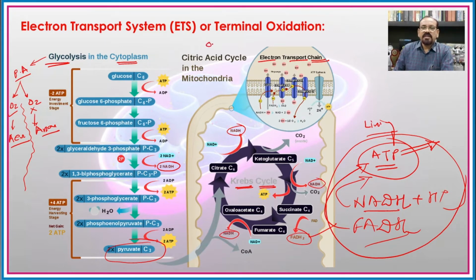The oxidative decarboxylation and the citric acid cycle, or the tricarboxylic acid cycle, or the Krebs cycle, are carried out in the mitochondria, while this electron transport system is also carried out inside the mitochondria.